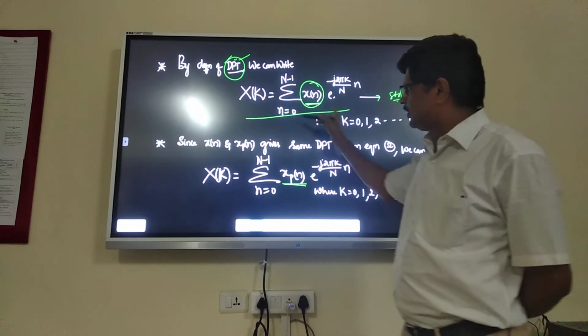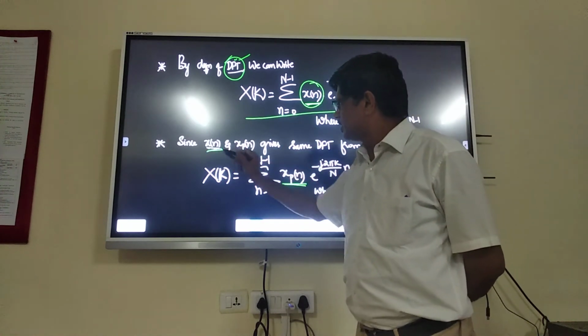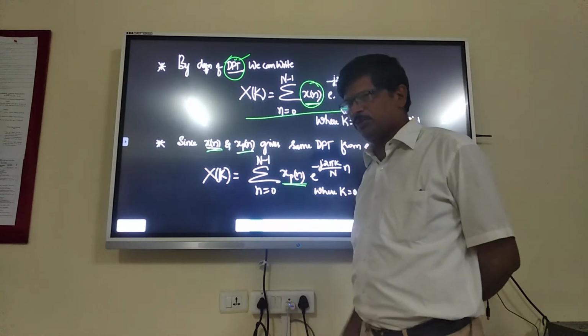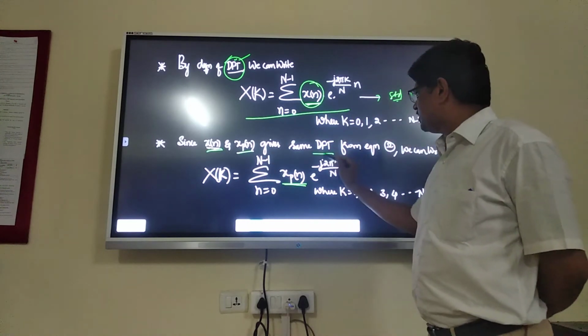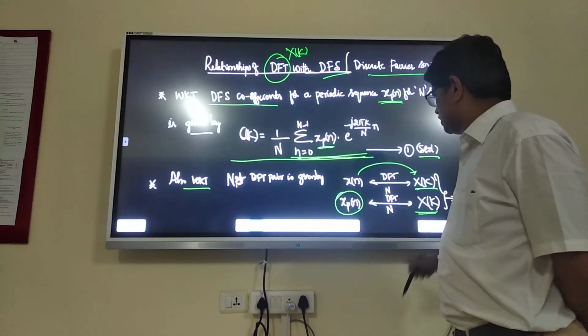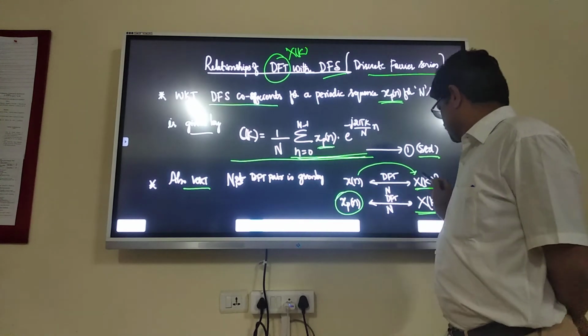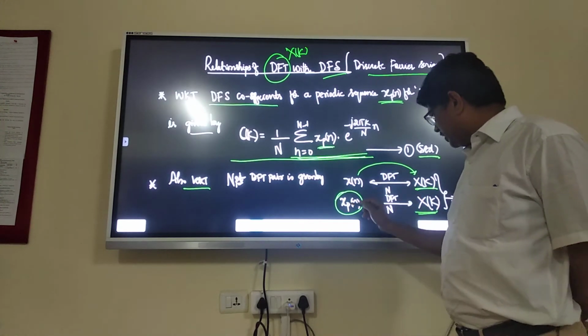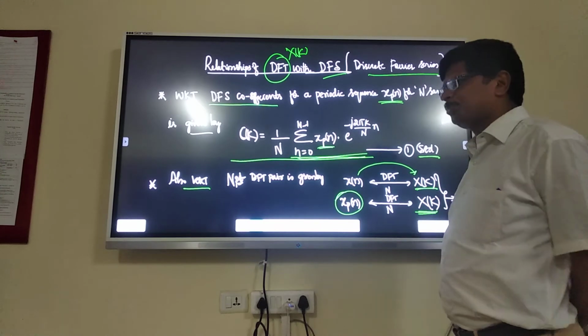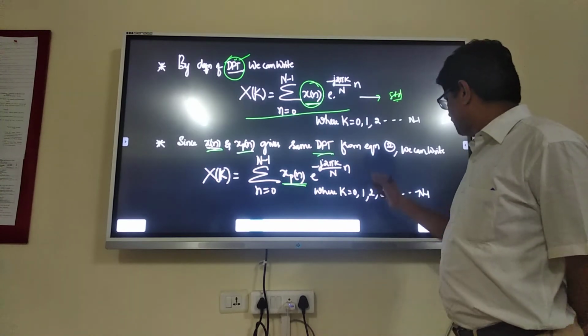Since x of n and xp of n give the same DFT from equation 2, see this: the DFT of x of n gives X of k, and the DFT of xp of n also gives X of k. We can write x of n as xp of n.